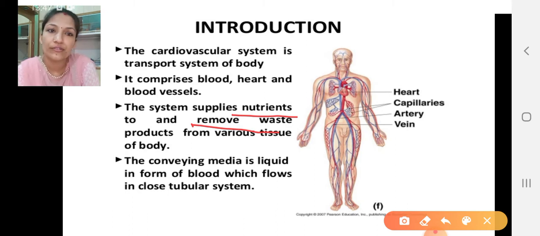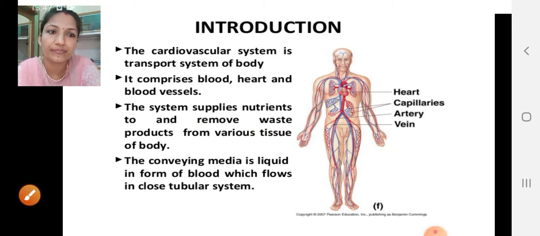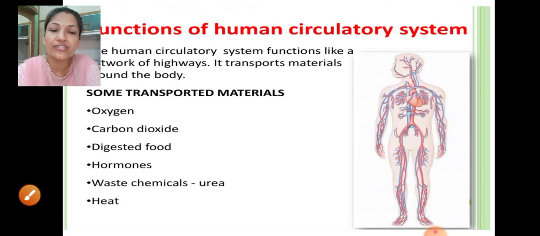Now we are going to take a look at the next part, functions of the human circulatory system. As it is a complex structure, a complex pathway, it mainly acts as a transport system, because in grade 7th and grade 10th we have read about transportation in humans. Under that topic we discussed the human heart, blood vessels, blood. So what is the role of that system in our body?